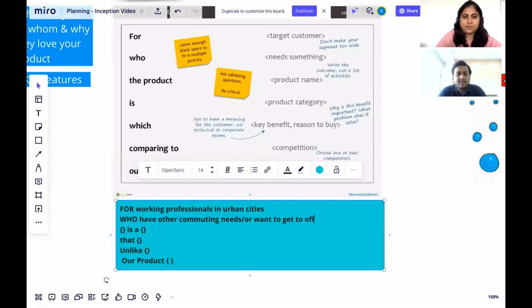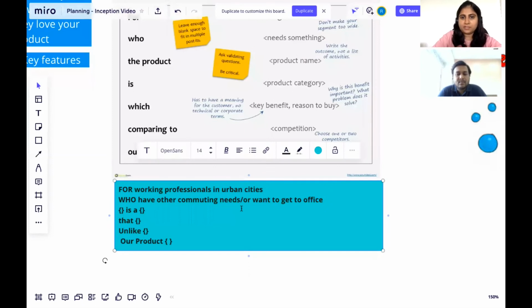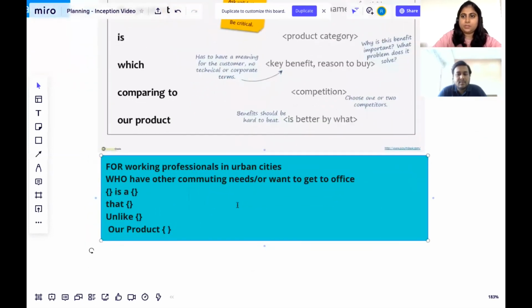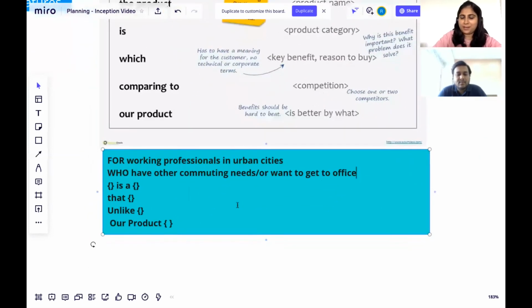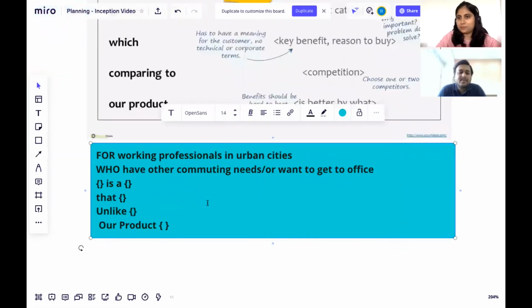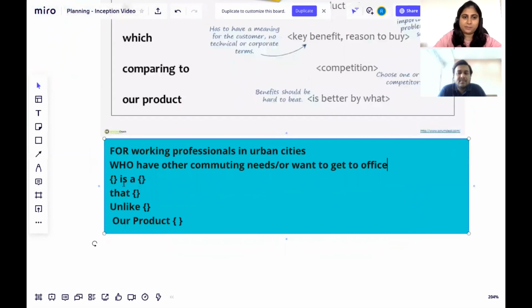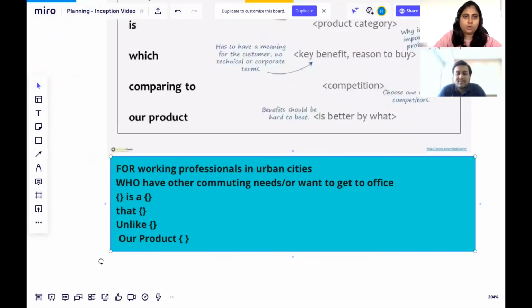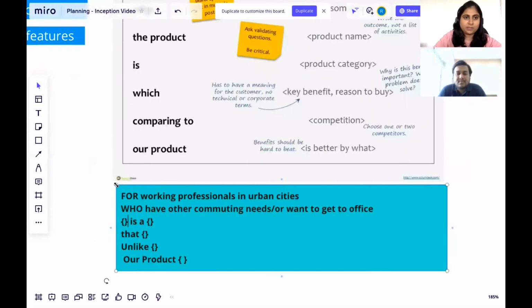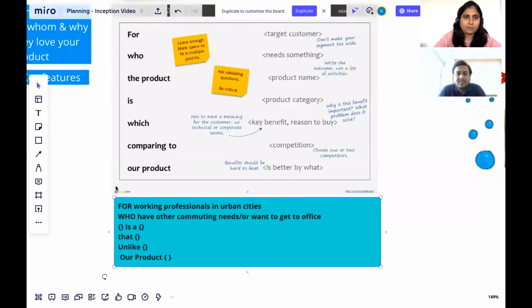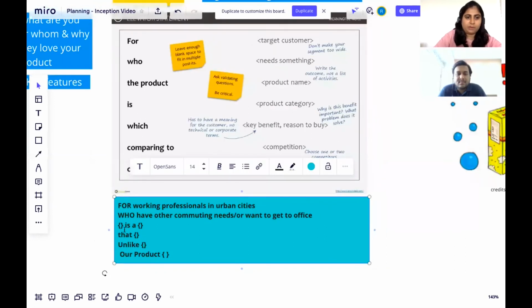So again, this is a first attempt, and once you do a draft, it's always nice to go back, refine a few words, polish it, shorten the sentences. But this is our first go, so that's absolutely fine. What do you want to call your product? I'm just going to minimize this so you can refer to the template above as well and read the handy hints which have been provided.